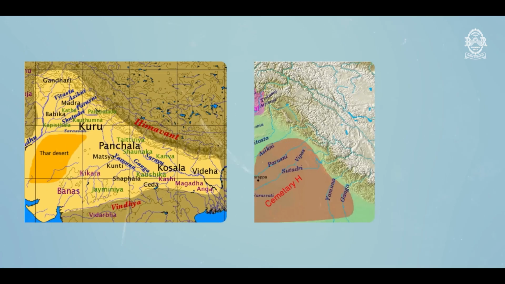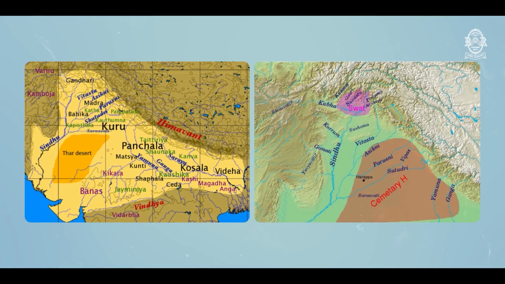But here geography comes into picture, because there are various geographical factors which might have occurred at that time. That is the reason why today you cannot see Saraswati as Saraswati. What we see today is the Ghaggar or Hakra, which is a non-perennial river. What do I mean by a non-perennial river? It is not flowing for 12 months a year. It flows only during the monsoons. And it's a part of the Saraswati system.